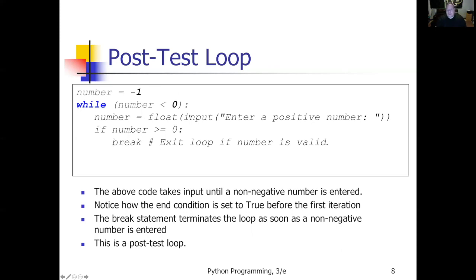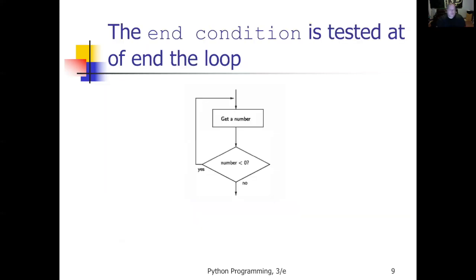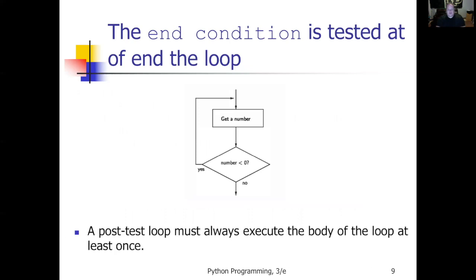In this particular case, what can happen is you just loop back up and it would have ended the loop anyway, right? If I entered in, for example, 10, then when it came back up here, number would not be less than 0 and the loop would have ended anyway. So we can do this, and it does work, but it's extra lines of code we don't need, and it's not really good programming principles to do it this way. So stick with pre-test loops as opposed to end of test loops.